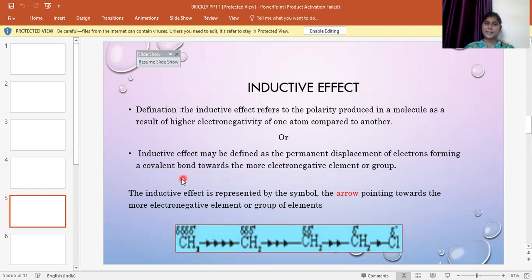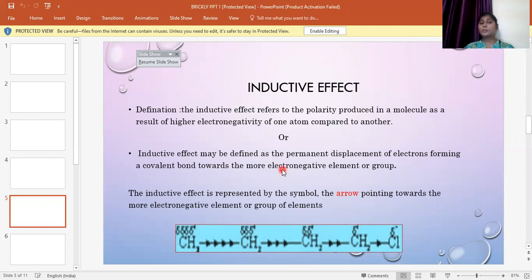The other definition tells that inductive effect may be defined as a permanent displacement of the electrons forming a covalent bond towards a more electronegative element or a group. Inductive effect is a permanent displacement. As we have seen, inductive effect is a permanent effect, that is irreversible. It cannot be changed. Once there is a transfer of the electron, it is a permanent effect.